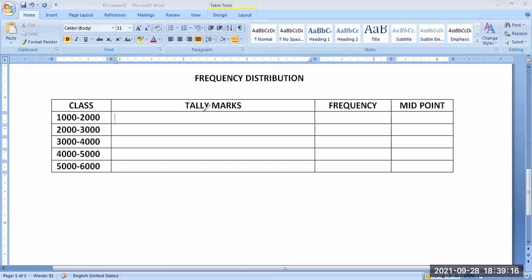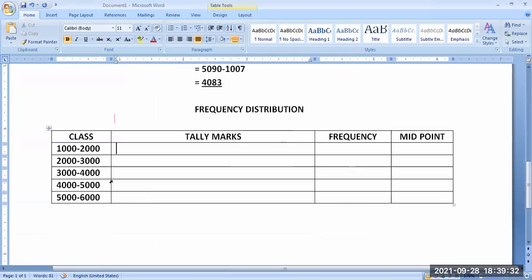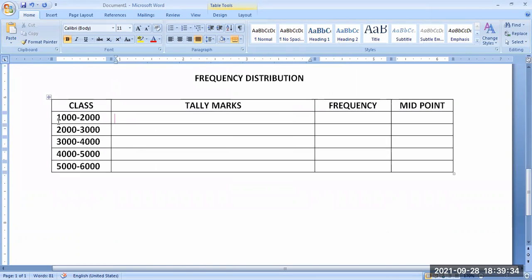What is the second value? Second value is 1559. So 1559 is again between 1000 and 2000. So again I put another mark in tally marks.